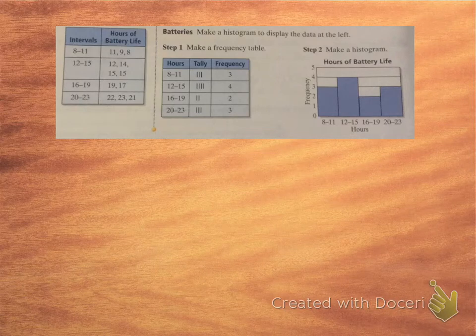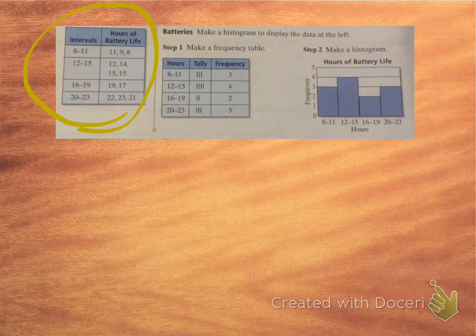The next kind of graph that we're going to talk about is exactly a histogram. And sure enough, here, this one's pretty much done for you, and I'm going to ask you some questions about it. So over here is the data. Okay, so we've got some different intervals, and we're going to break it down, and people are going to use batteries, and we're going to see how long their batteries last. All right? And so the intervals are from 8 to 11 hours. Somehow that got cut off. And any batteries that last between 8 and 11 hours go there. So there's an 8 and a 9 and 11. They all go there. Then from 12 to 15 hours, you can see that there's 4 different numbers that fit in there. So there we go.